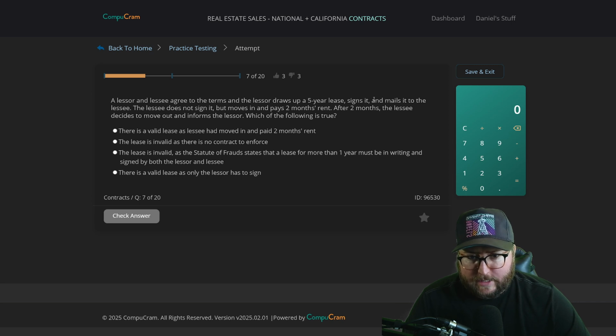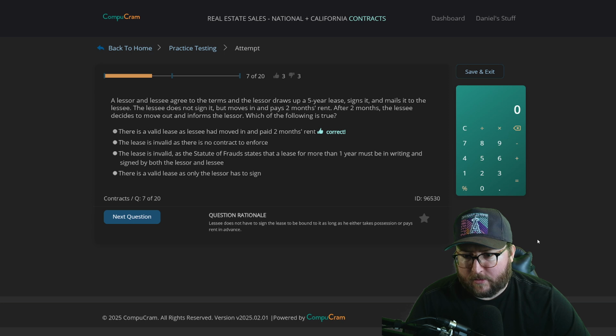5-year lease, signs it, mails it to the lessee. The lessee does not sign it, but moves in and pays 2 months' rent. I don't know if it's valid if you don't sign it, but if you've moved in and paid 2 months' rent, there is a valid lease. So the two options that are valid, there is a valid lease as lessee's moved in and paid. I'm gonna try that one.